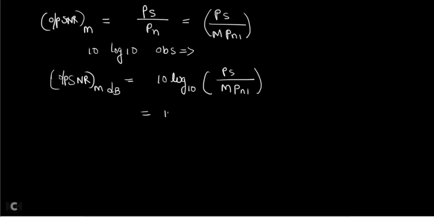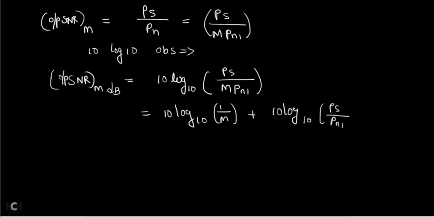That can also be written as 10 log to the base 10 of 1 by M plus 10 log to the base 10 of PS by PN1. Correct? If you have log of A into B, I can write it as log A plus log B, using the logarithmic identity.